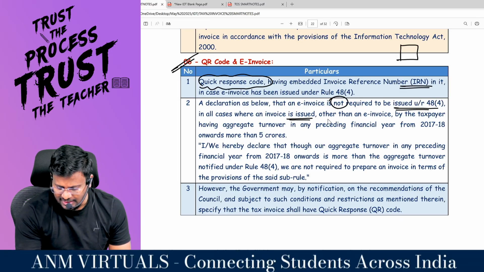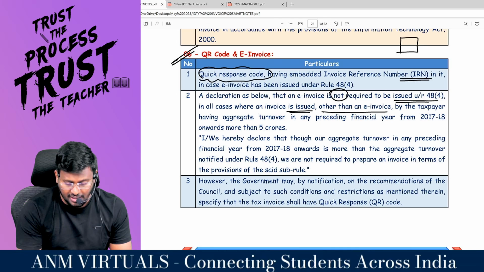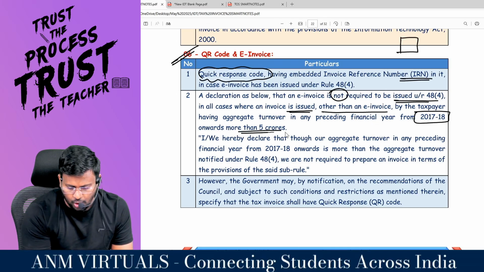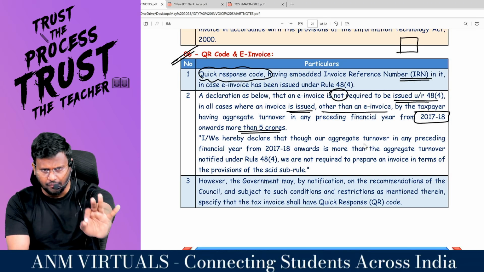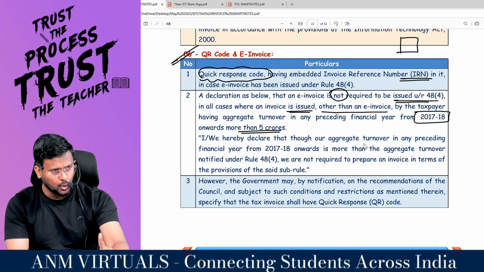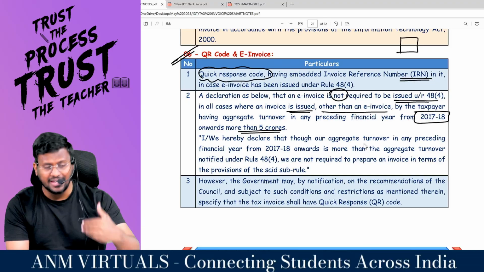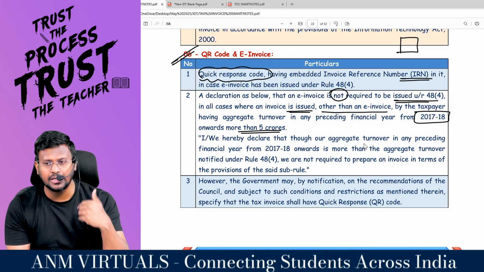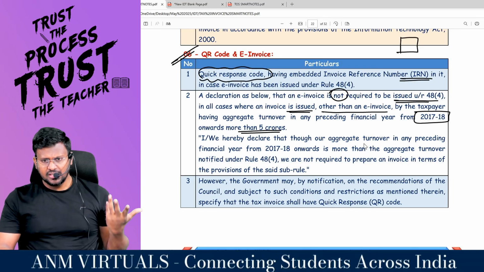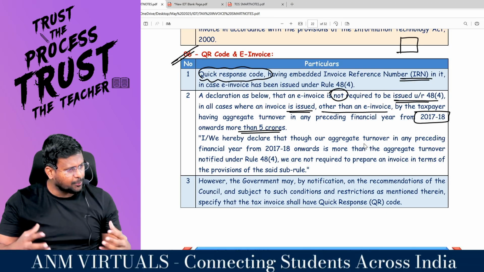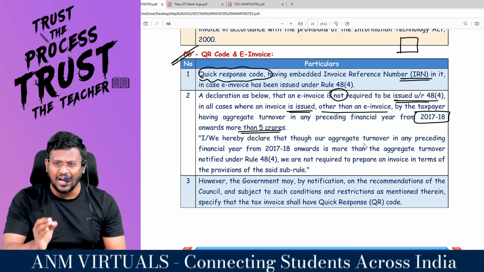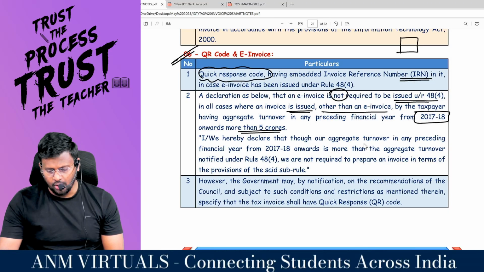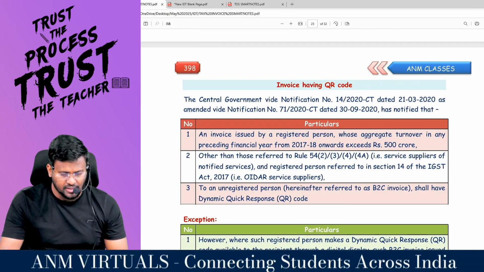Other than an e-invoice by a taxpayer having aggregate turnover in any preceding financial year from 17-18 onwards more than how much? Very important data for examination. If your aggregate turnover in any of the immediately preceding previous years exceeds how many crore? You are supposed to raise the e-invoice. Suppose someone is coming and asking who is supposed to raise the e-invoice. If the aggregate turnover in the immediately preceding previous year exceeds 5 crore, then they are supposed to raise the invoice. Right, sir?